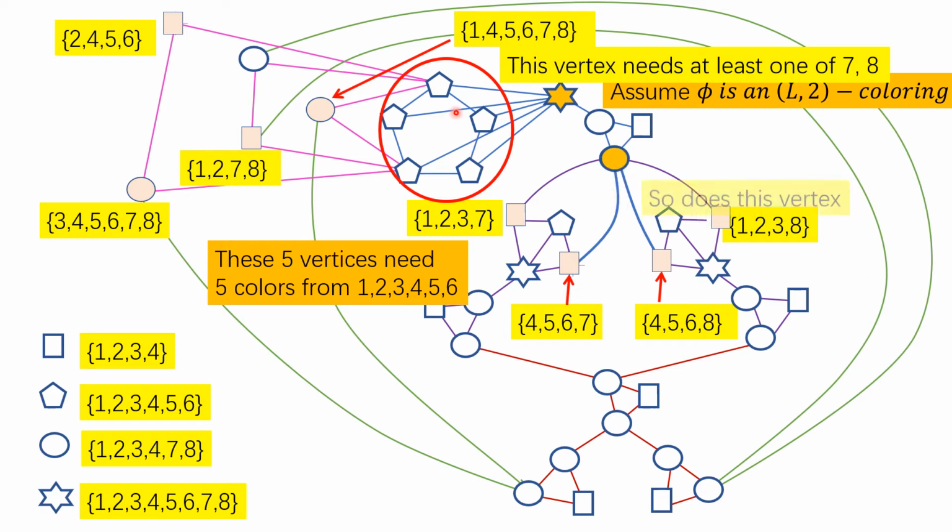Then this vertex also needs to use at least 1 of 7, 8, because its list is 1, 2, 3, 4, 7, 8. If it does not use 7, 8, it has to use 1, 2, 3, 4, and also this vertex has to use 1, 2, 3, 4. Then these 2 vertices together use all the 4 colors 1, 2, 3, 4. Then this vertex has not enough color because the list is 1, 2, 3, 4, 7, 8, and he cannot use 1, 2, 3, 4. He has to use 7, 8, but 1 of 7, 8 is used by this neighbor. So now this means that this vertex has to use at least 1 of 7, 8.